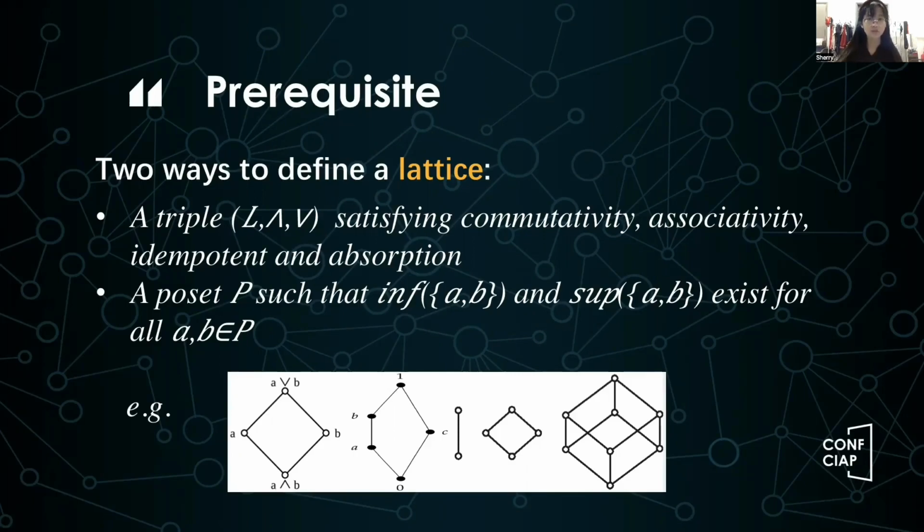From this intuitive perspective, we can always use a Hasse diagram to represent a lattice. For example, the 5 diagrams below on the slide represent 5 different lattices. In each Hasse diagram, every point represents an element, and if 2 points are connected by a line segment, it means that these 2 elements can be compared in the lattice, and the upper element is always larger than the lower element.